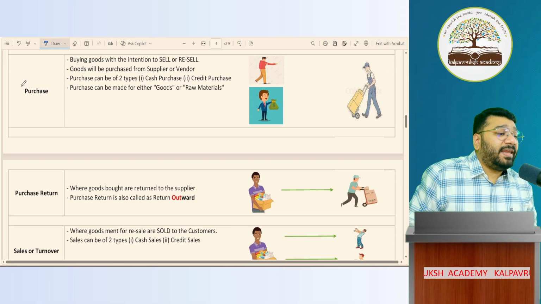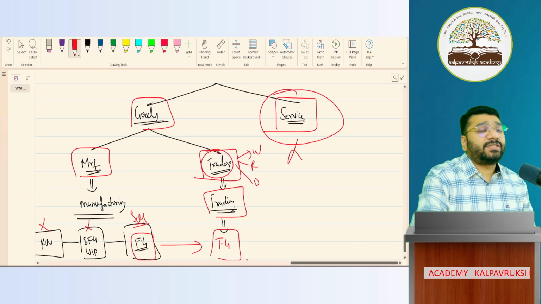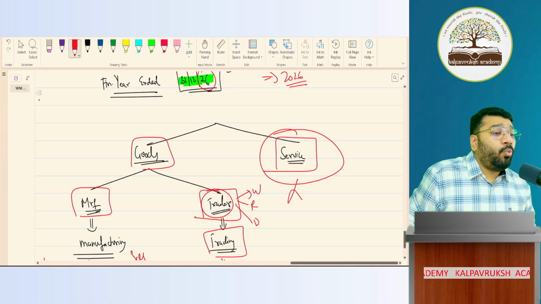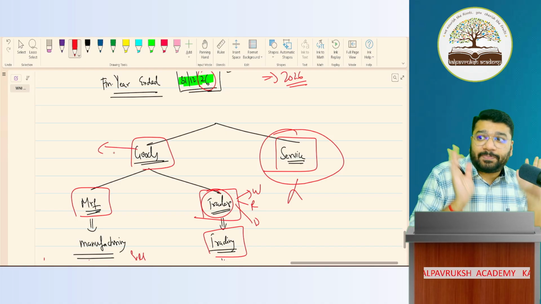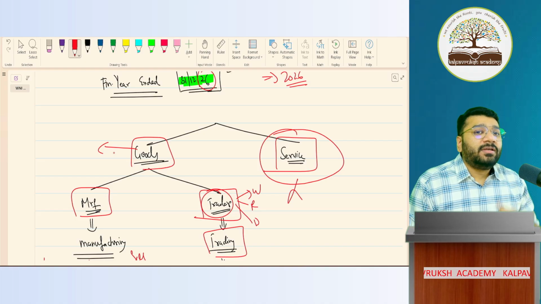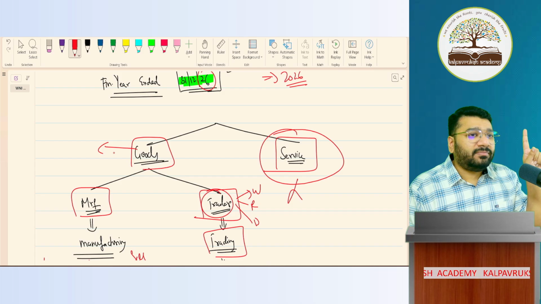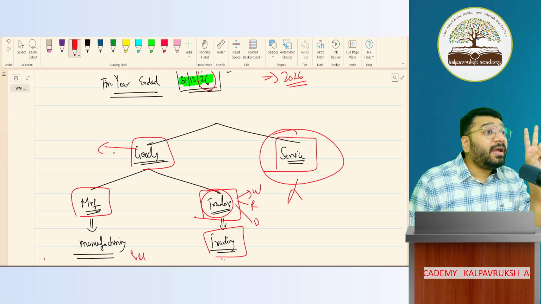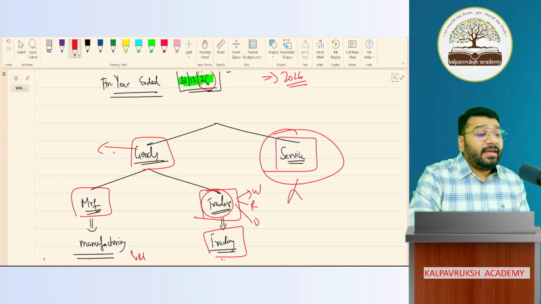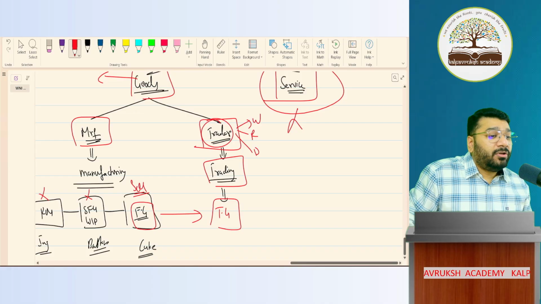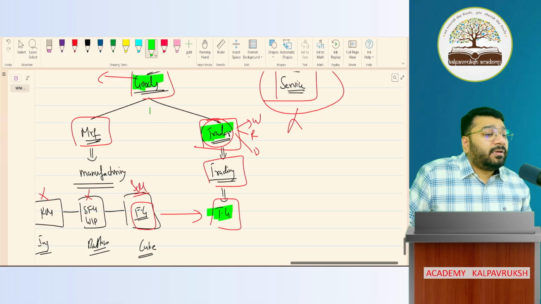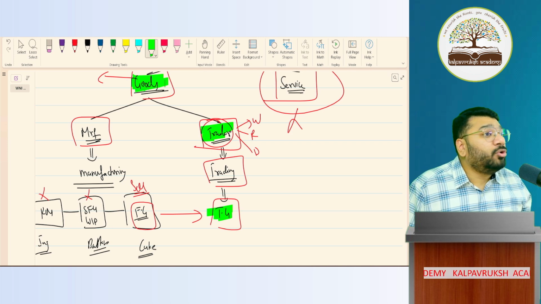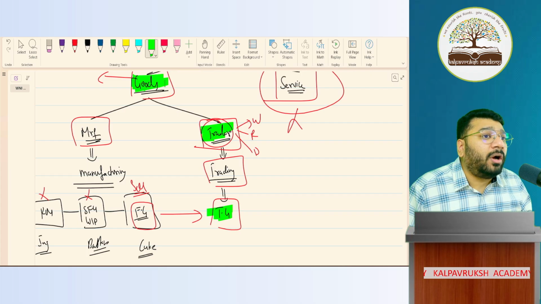Then we discussed purchase, which is very important. Before that, tell me, what is the meaning of goods in business? From an accounting perspective, goods are something which you can physically touch, physically identifiable, and second, held for either use or sale. For example, goods purchased by the trader for selling become your goods. Got it, not got it?